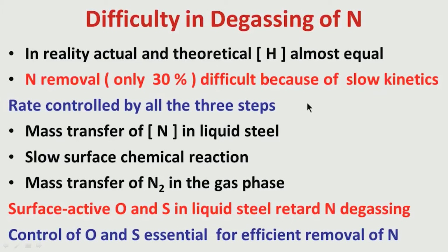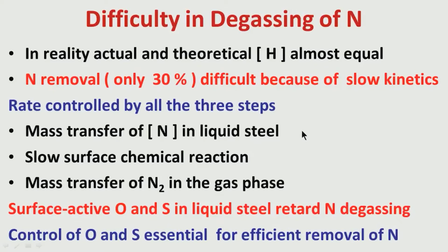Now, let us see what the steps are. As I have told you, nitrogen first, or hydrogen also, has to go through a mass transfer of atomic nitrogen or hydrogen in liquid steel from the bulk to the surface of the steel, to the interface of liquid steel and gas.